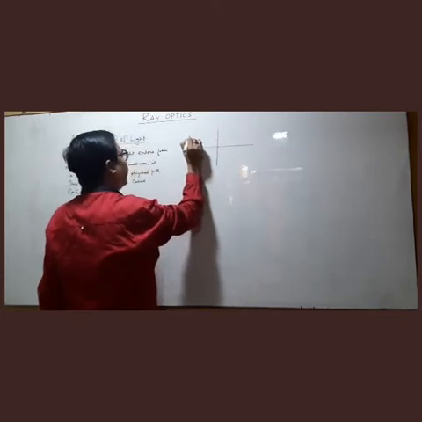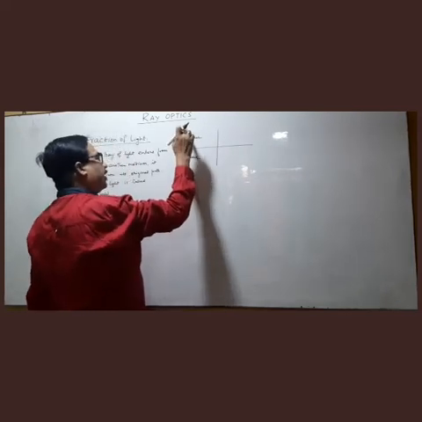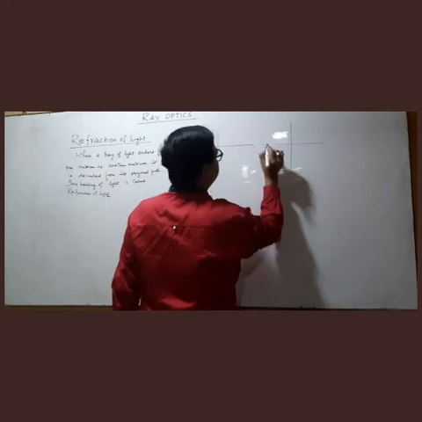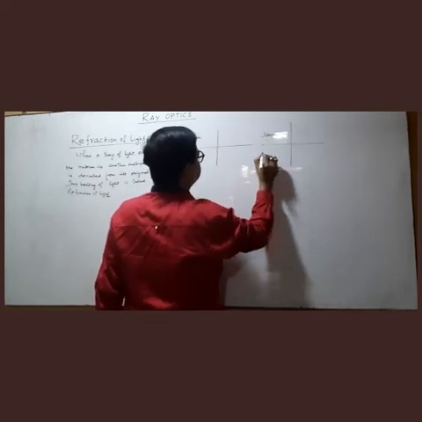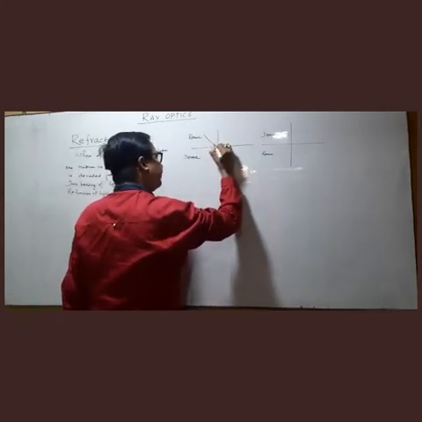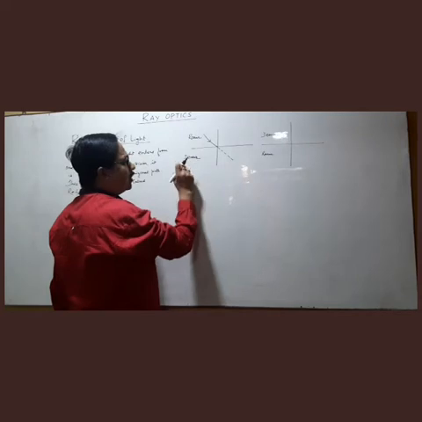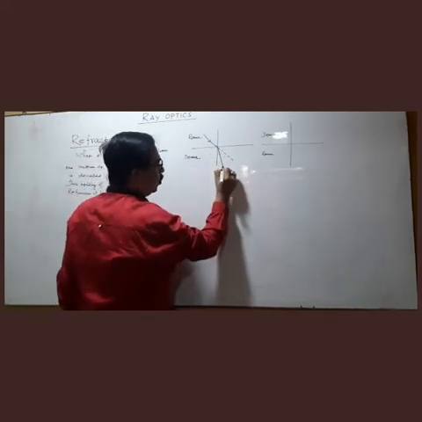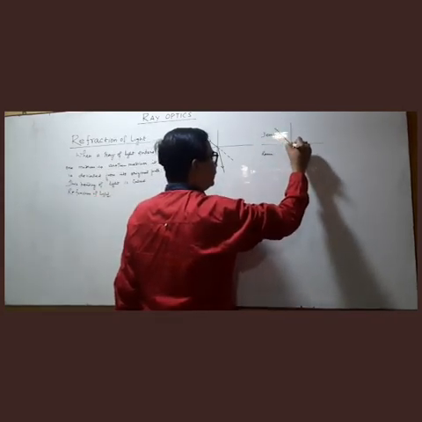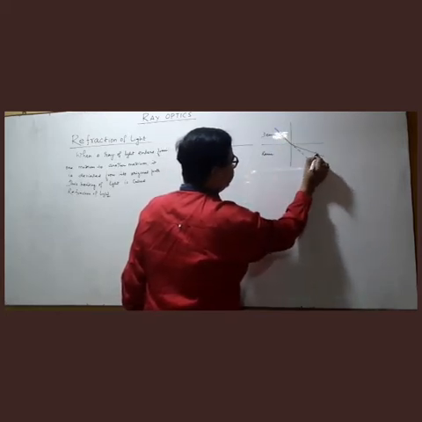ये एक रेयरर मीडियम हो सकता है और ये डेंसर हो सकता है। यानी व्हेन रे ट्रैवल्स फ्रॉम रेयरर टू डेंसर और फ्रॉम डेंसर टू रेयर, दो चीजें हो सकती है। When a ray of light travels from rarer medium, so this is the original direction, but when it comes from rarer to denser, the refracted ray goes towards the normal, and if it comes from denser, this is the original direction, the refracted ray goes away from the normal. See the difference.